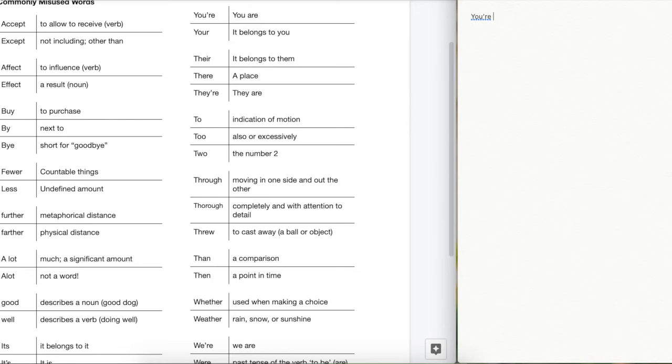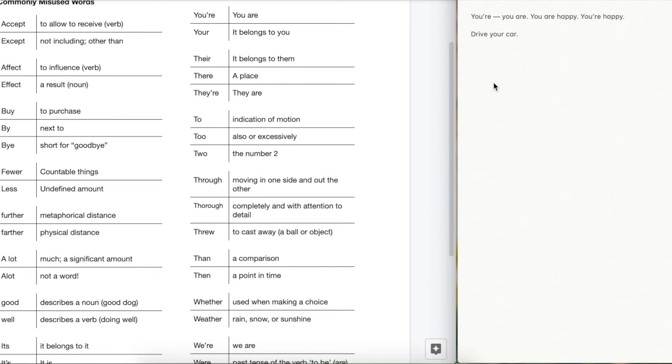This is probably review for a lot of people. You're with an apostrophe re is just short for you are, okay? So if I were going to say you are happy, you might say you're happy, okay? Whereas your shows ownership, okay? We're talking about, drive your car, okay? If the car belongs to you, so we just use an r for that case.